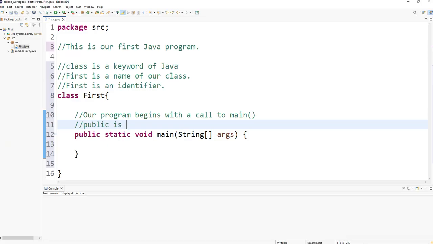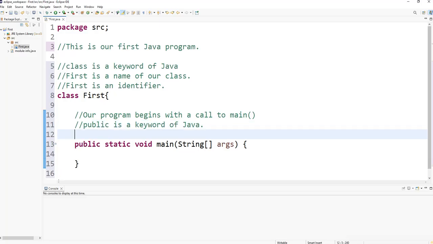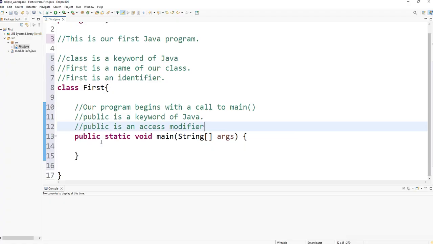Public is a keyword of Java. Public is an access modifier. So when some member of the class is preceded by public, it means that this member can be accessed outside the class where it is situated.